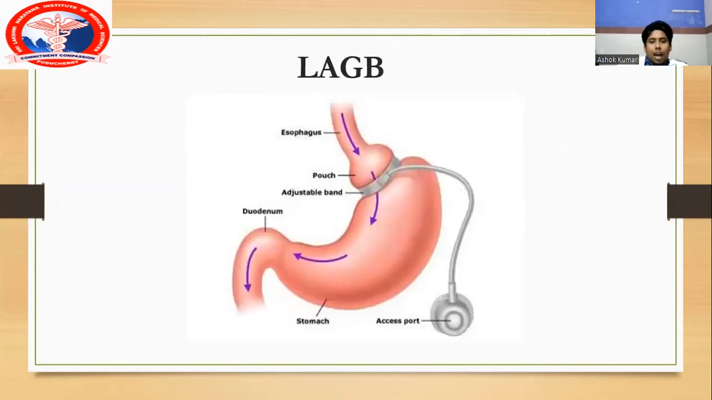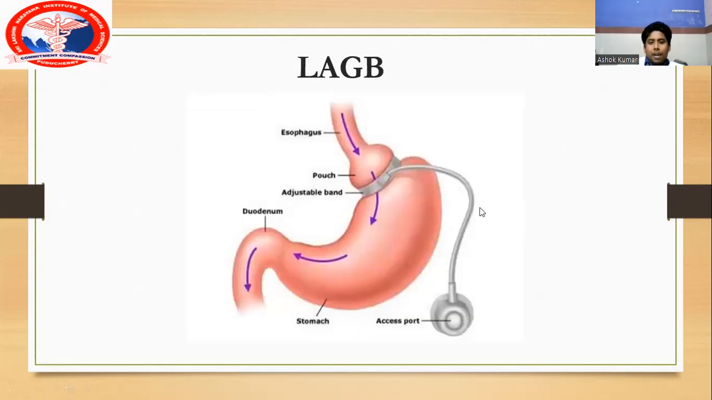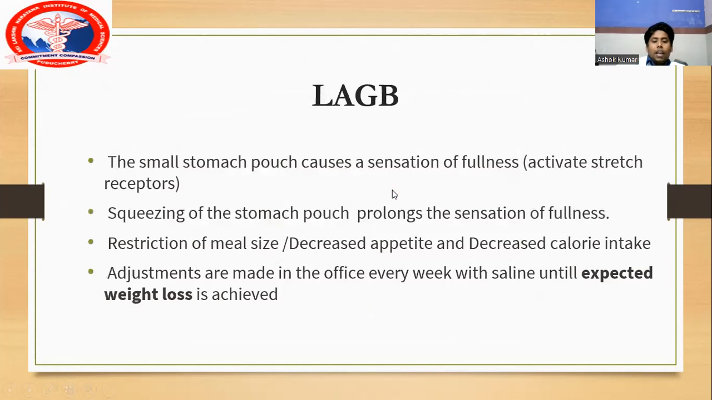This is the first procedure, laparoscopic adjustable gastric banding. It comes under restrictive type of surgeries. Stomach is made into a small pouch like this. This is the gastric band. So we have applied a gastric band and the stomach is made into a small pouch. So this is a stomach pouch. And it will create a sensation of fullness because it activates the stretch receptors. The patient will have a sensation of fullness and it also prolongs the sensation of fullness. So the patient will restrict his meal size and there will be decreased appetite and decreased calorie intake.